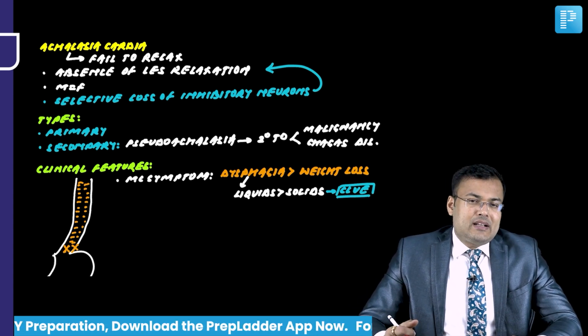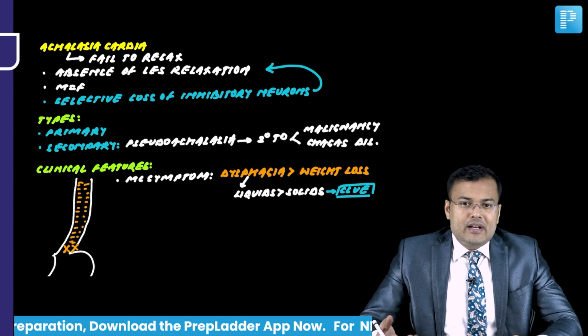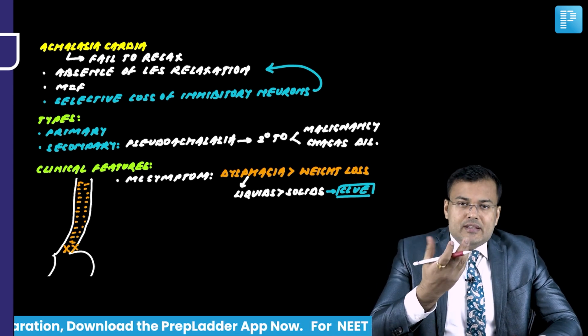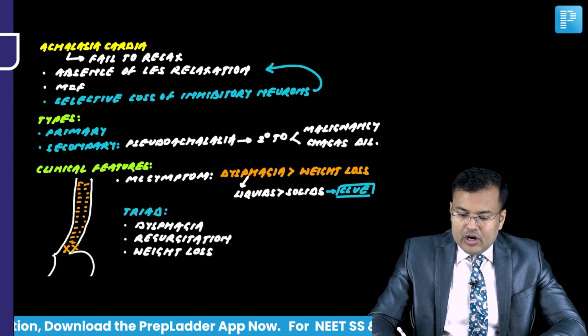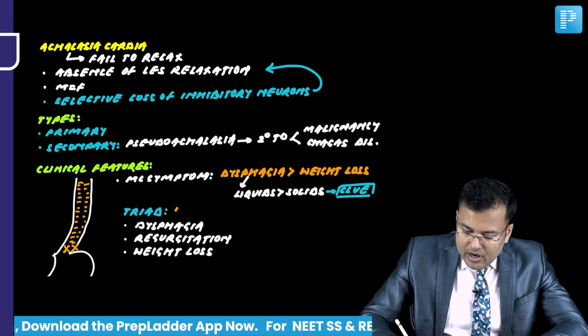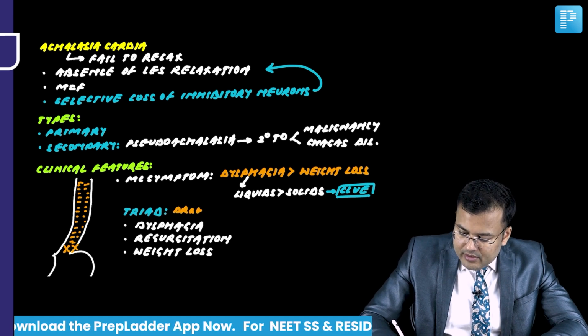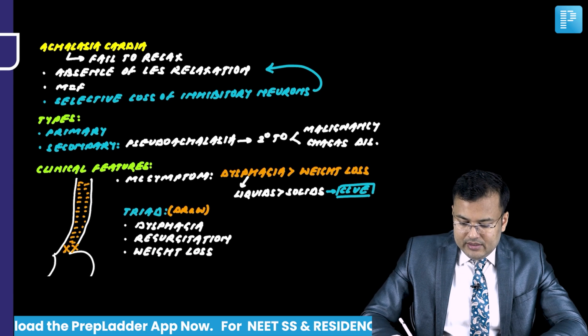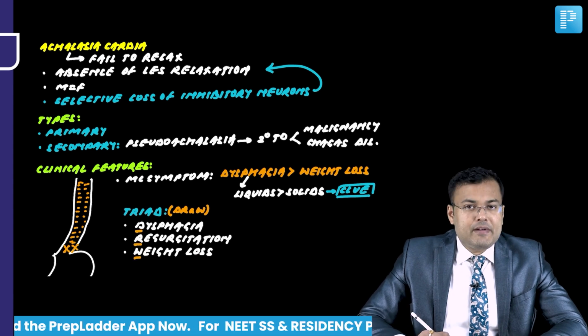Clear? It is characterized by a triad. What is the triad? There is dysphagia, there is regurgitation, there is weight loss. So how to remember this triad? The mnemonic is DRA: dysphagia, regurgitation and weight loss, right?